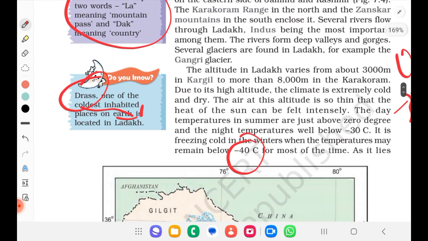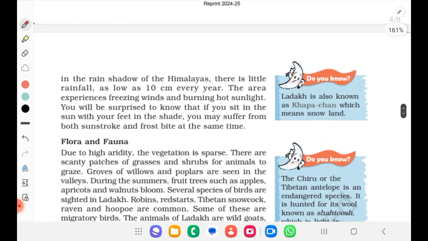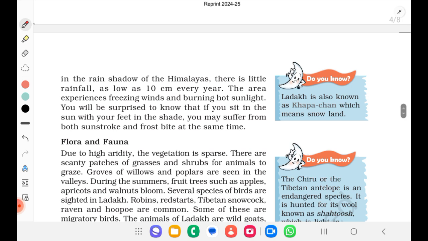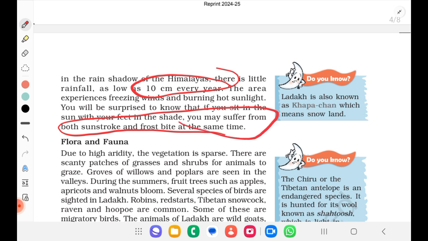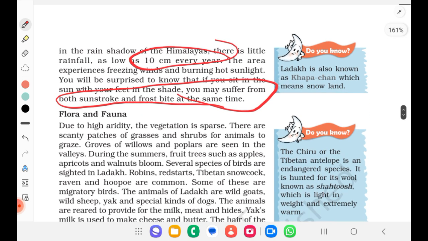Okay. As it lies in the rain shadow of the Himalayas, there is little rainfall, as low as 10 centimeters. Very low rainfall is there. The area experiences freezing winds and burning hot sunlight. You will be surprised to know that if you sit in the sun with your feet in the shade, you may suffer from both sunstroke and frostbite at the same time. See, you can suffer both, even sunstroke and frostbite. That's the uniqueness here. Ladakh is also known as Kapachan, which means snow land.